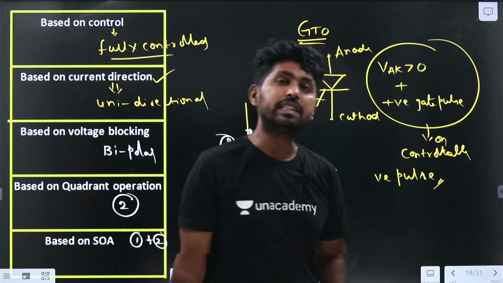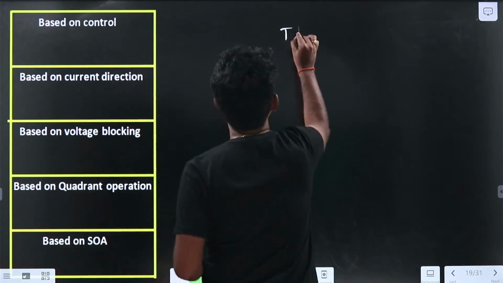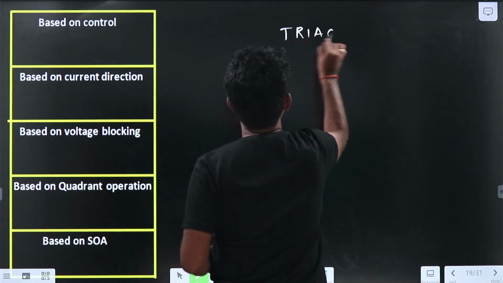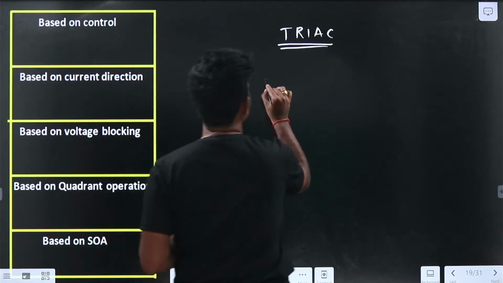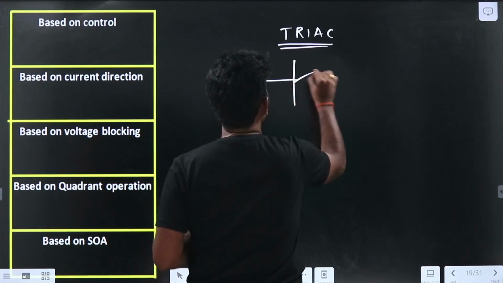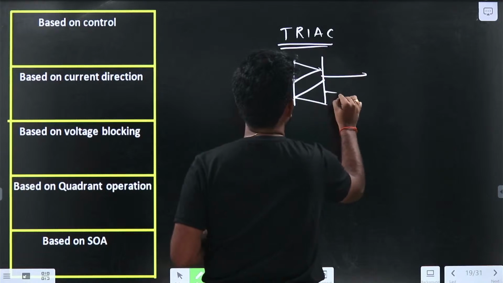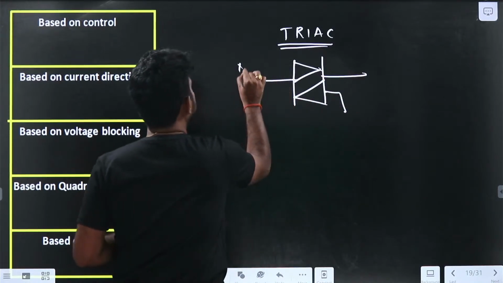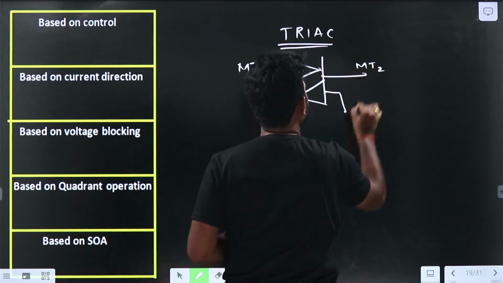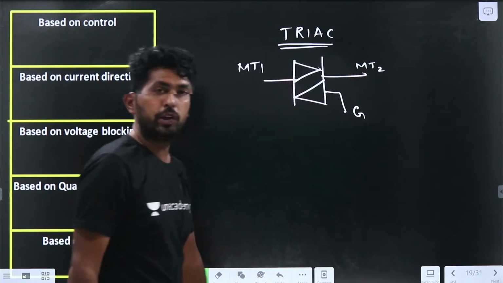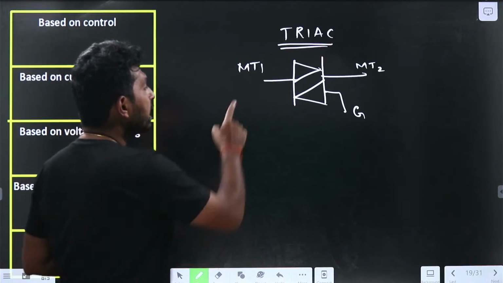Now let us see the next device, the TRIAC. Let me draw the symbol of the TRIAC. It has 3 terminals: MT1, MT2 and the gate terminal.